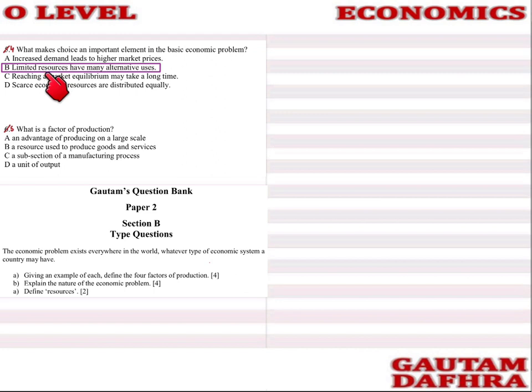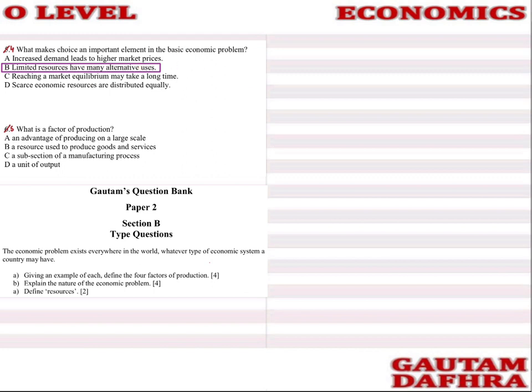You can use your land to produce educational services, or you can use your land to produce health services. You would have to make a choice, because these resources have many alternative uses. Your land has many uses, your labor has many uses. That is the reason choice is an important element in the basic economic problem.